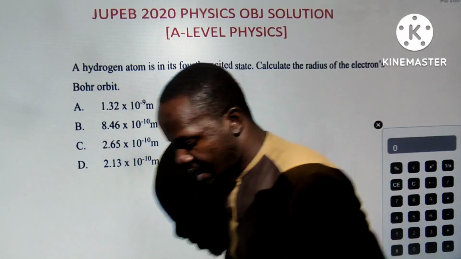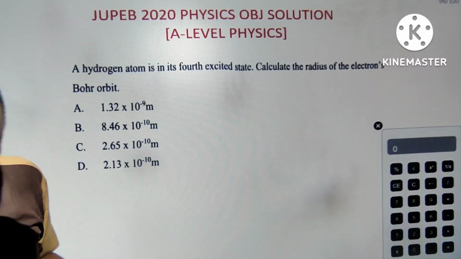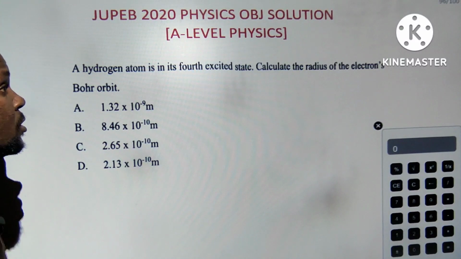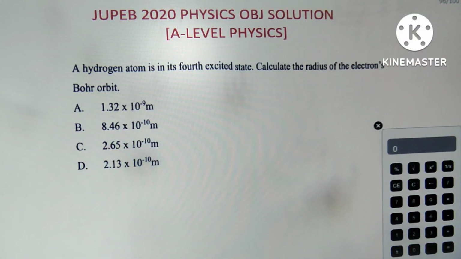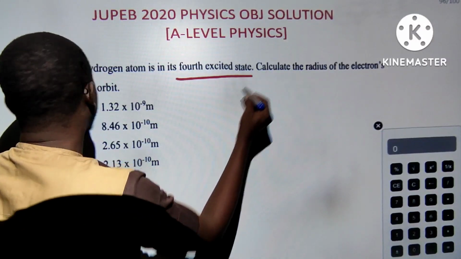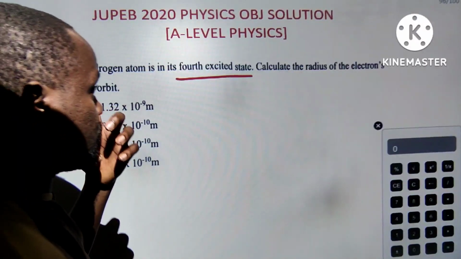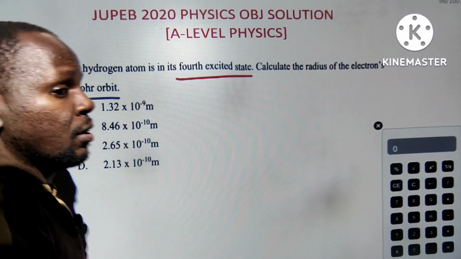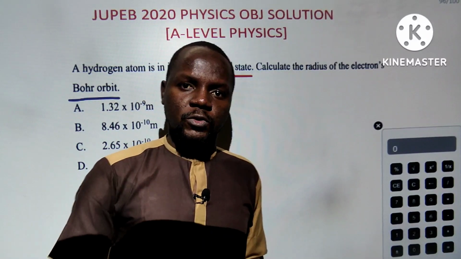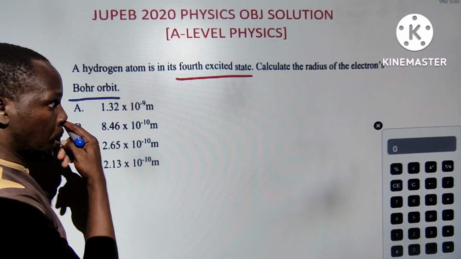Now, this one says a hydrogen atom. That is why I don't want to rush, because I know towards the end you are going to be having some questions you may not be able to do. A hydrogen atom is in its fourth excited state. And the question is asking me to calculate the radius of the electron of the Bohr orbit. You guys should know the three laws of Bohr with respect to hydrogenic atom. So if you have studied that, I don't think you should have any issue with this one.